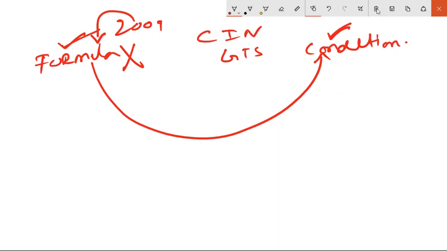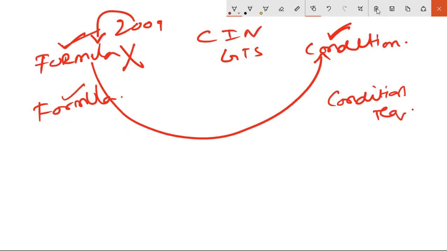excise duty determination will be based upon formulas. And in condition based, excise duty will be determined based upon the condition technique concept, which is the heart of SAP. Here it is completely on the formulas, and here it is on the condition technique. So the tax procedure for formula based is TAXINJ, and for condition based it is TAXINN.